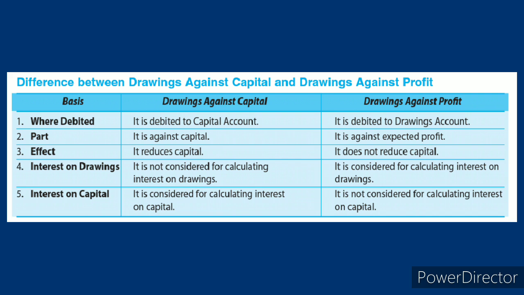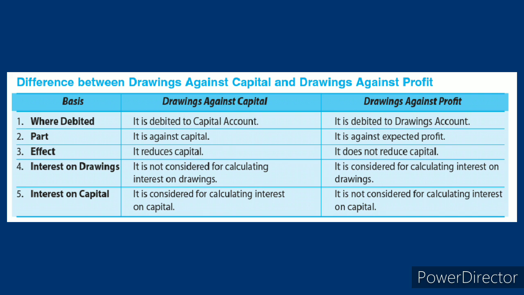First difference is where it is debited. Drawings against capital is debited to the partner's capital account. And drawings against profit is debited to the drawings account. The second difference is the nature: drawings against capital is a part of capital money, right?